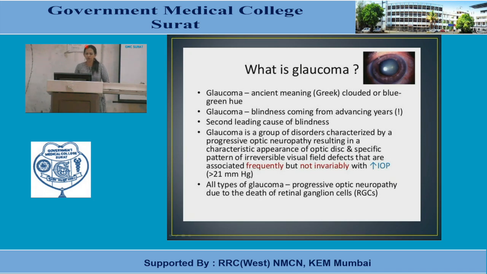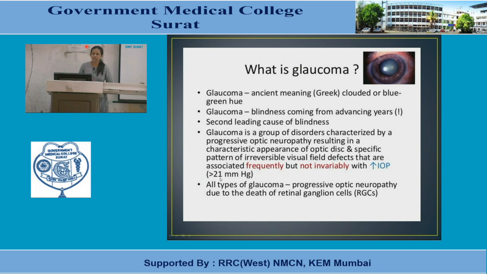Glaucoma is a group of disorders characterized by a progressive optic neuropathy resulting in a characteristic appearance of the optic disc and a specific pattern of irreversible visual field defects that are associated frequently but not invariably with increased IOP, or intraocular pressure or intraocular tension. If it is more than 21 mm of Hg, we can say it is glaucoma.